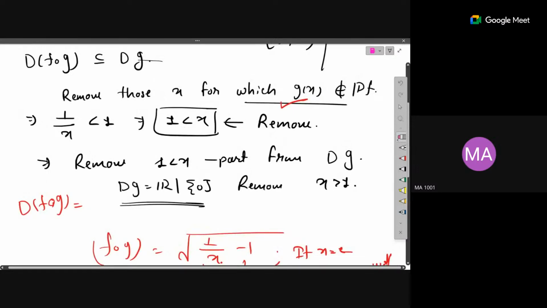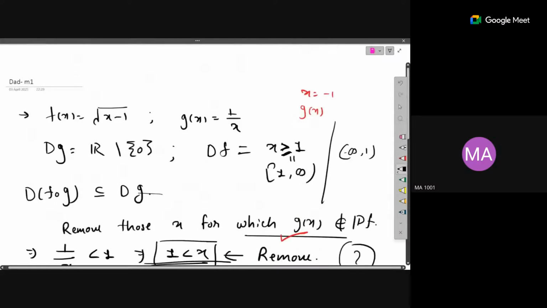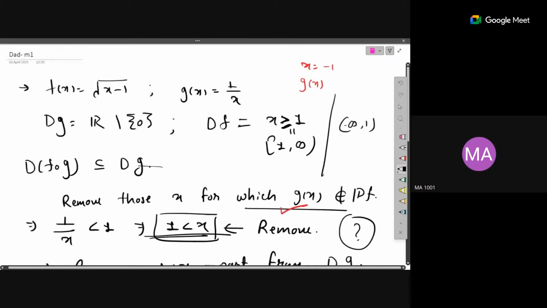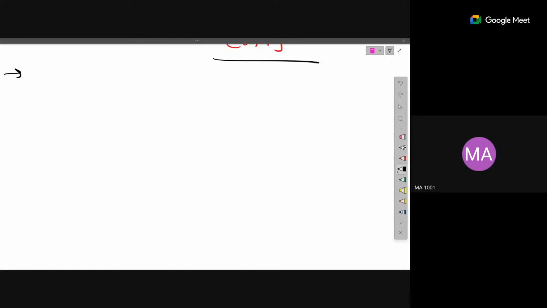Okay, sorry. See here, we are removing all those x which are greater than 1. No, we are not removing negative numbers here. I don't know what is happening over here, so we'll figure it out. I'll check once again. Okay, so let's go to the other topics and then we'll get back to this question. I am still confused about what is happening there, so I'll get back to you. Okay.